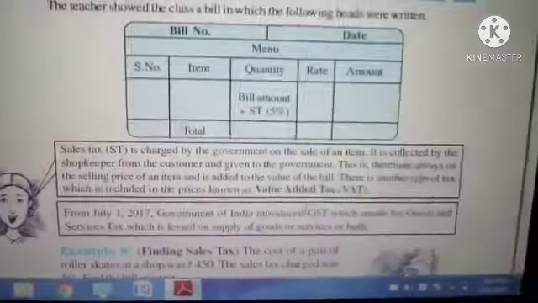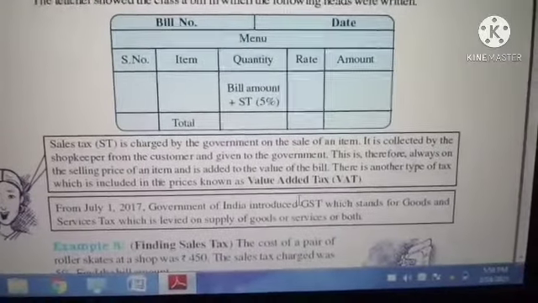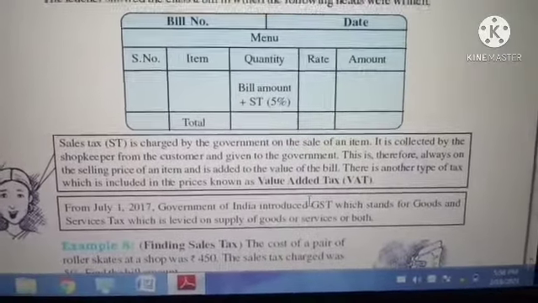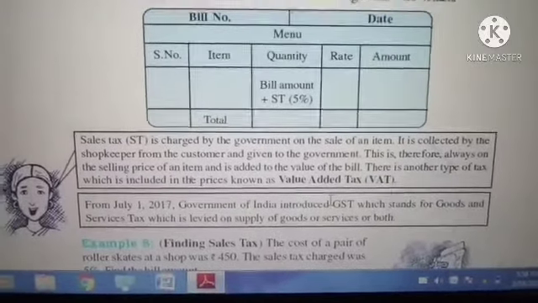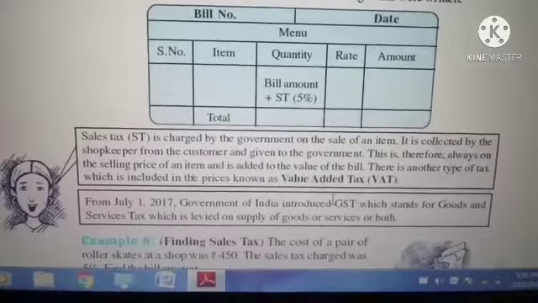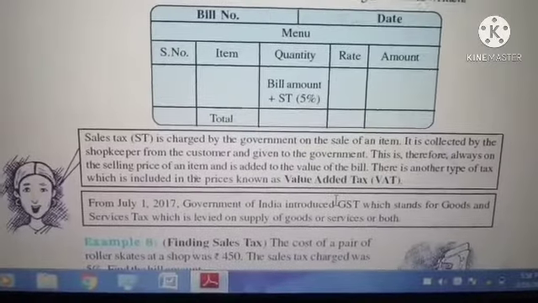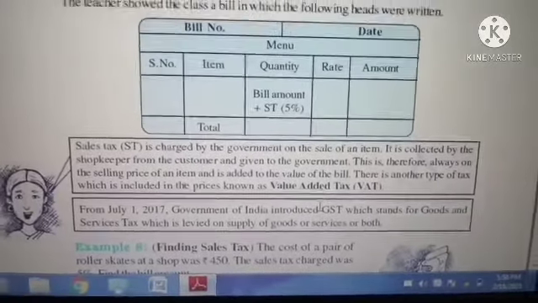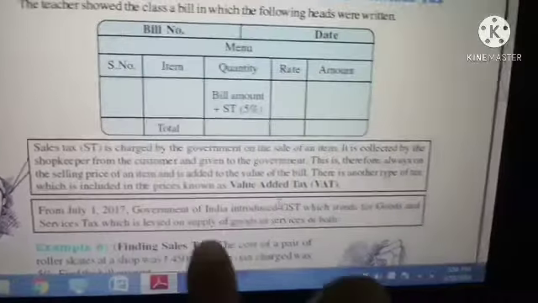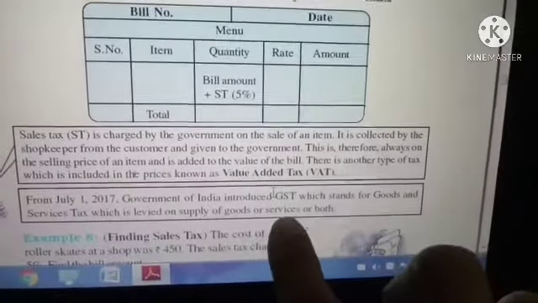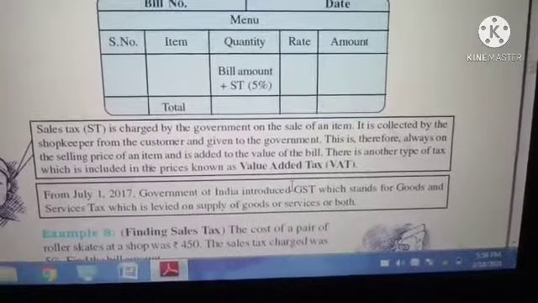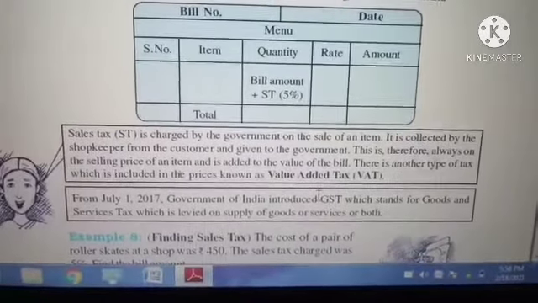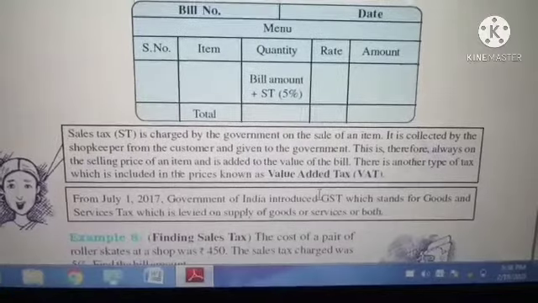Next, from July 1, 2017, the Government of India introduced GST, which stands for Goods and Services Tax, which is levied on the supply of goods or services or both. When you are paying a tax for the supply of goods or services, you should pay GST, which is very much common here.